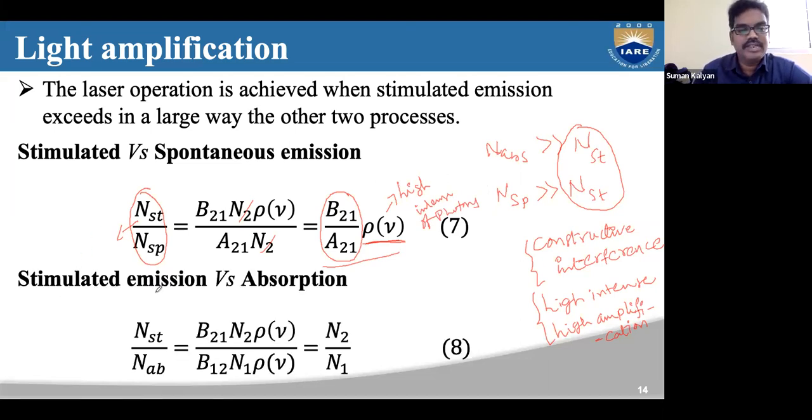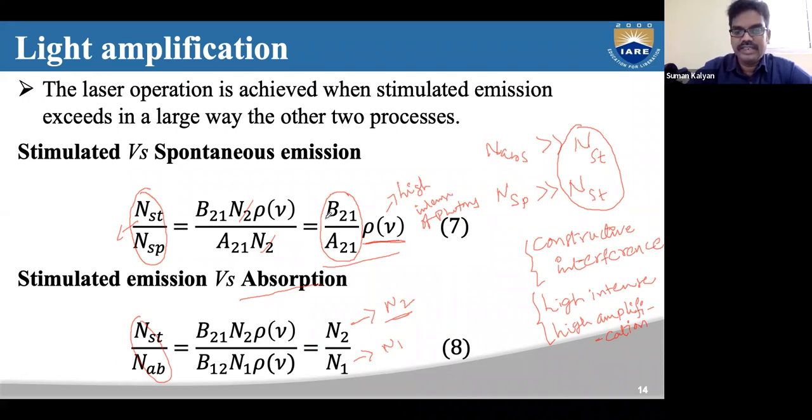And when you compare stimulated emission versus absorption, this is given by N2 by N1. Now, we also want this ratio to be very high. So for that process, we need more atoms in the higher energy level than the lower level, right? We need N2 must be greater than N1 to achieve this condition. Whereas here we require way more incident photons.